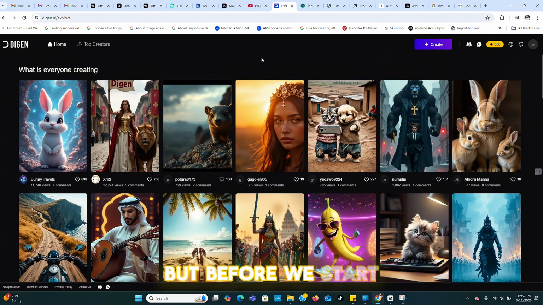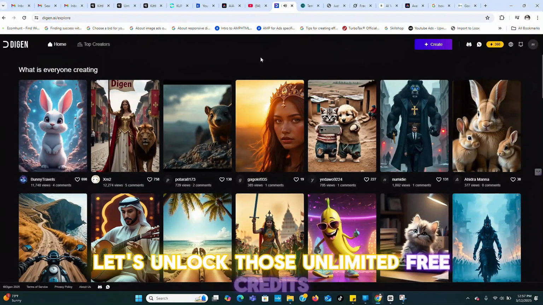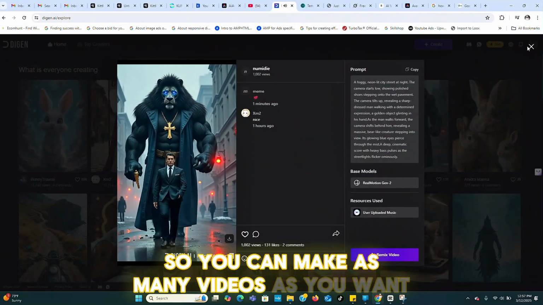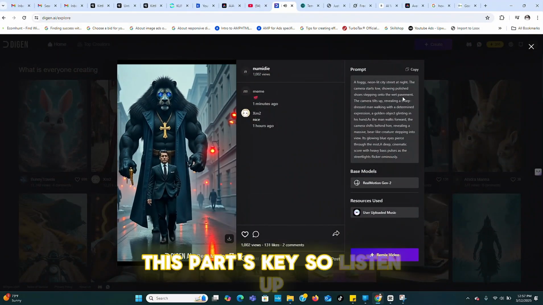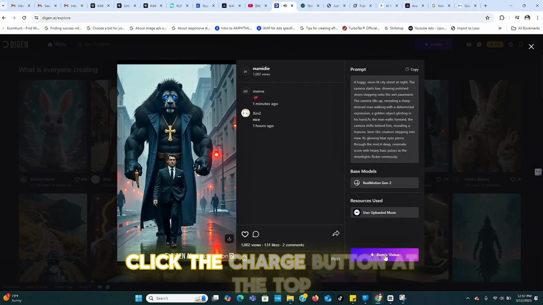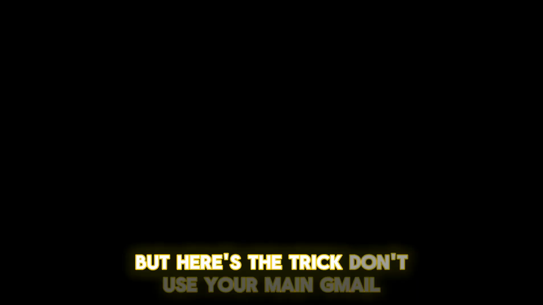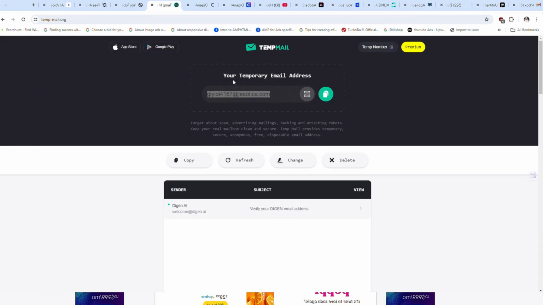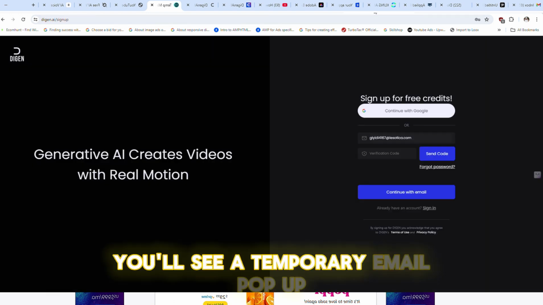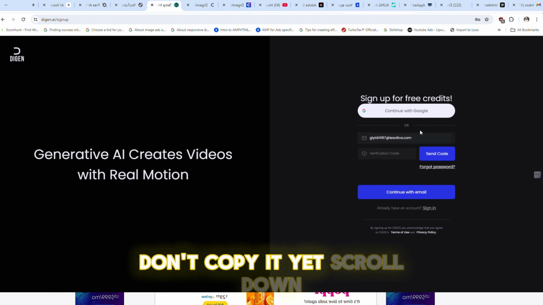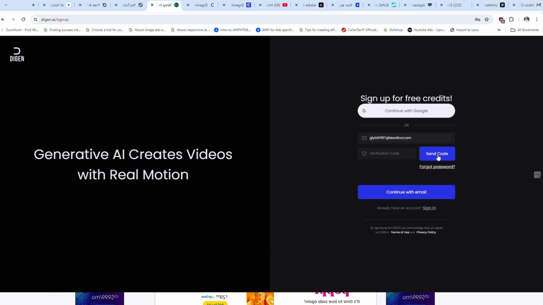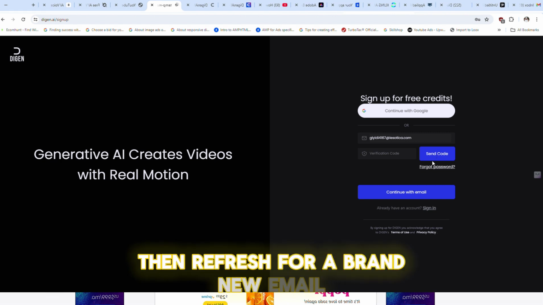But before we start, let's unlock those unlimited free credits so you can make as many videos as you want. This part's key, so listen up. Click the Charge button at the top. It'll pull up a login page. But here's the trick. Don't use your main Gmail. Instead, we're using temp mail to score free credits over and over. Open a new tab, search temp mail, and click the first site. You'll see a temporary email pop up. Don't copy it yet, scroll down, hit delete, then refresh for a brand new email.